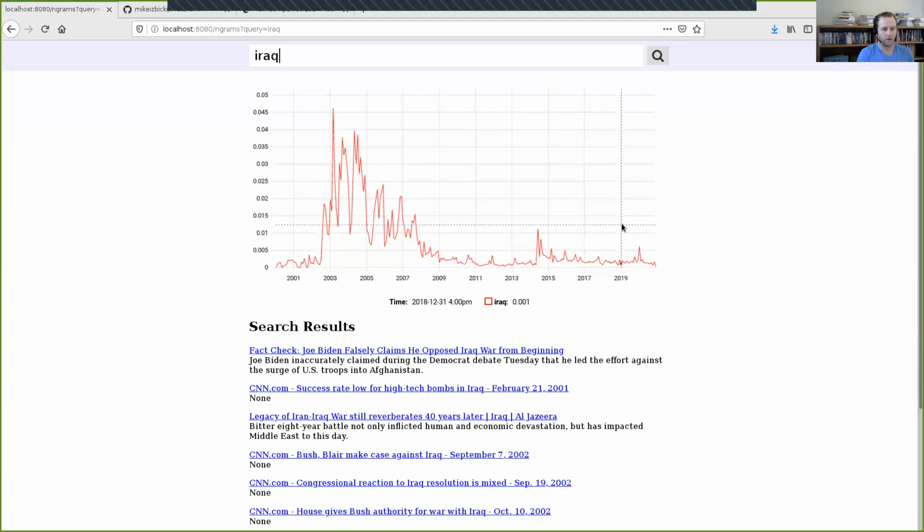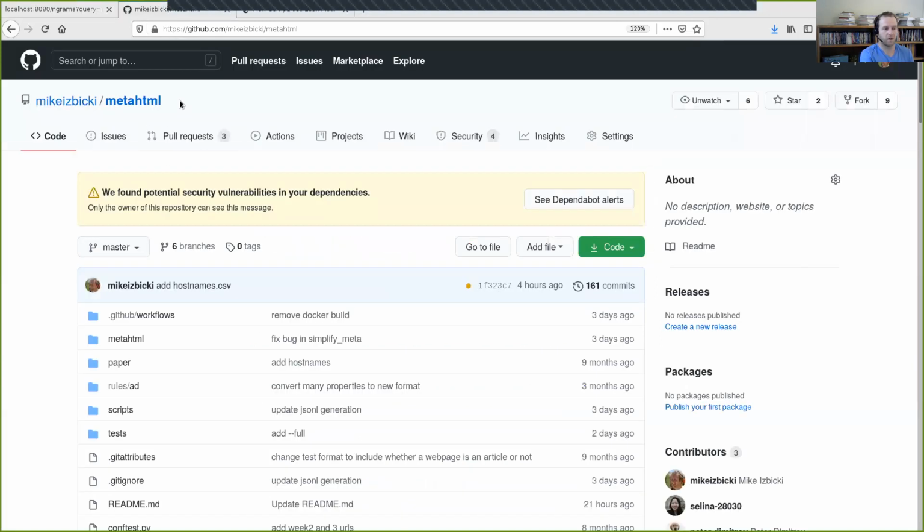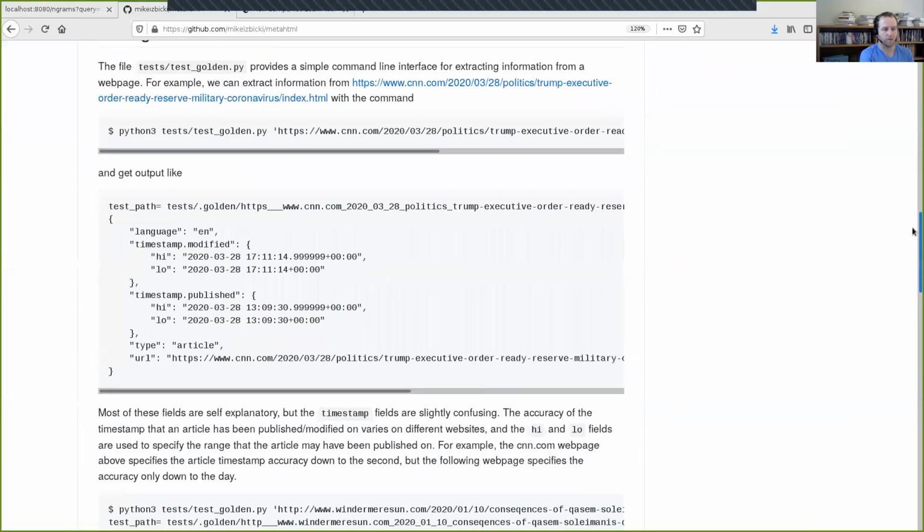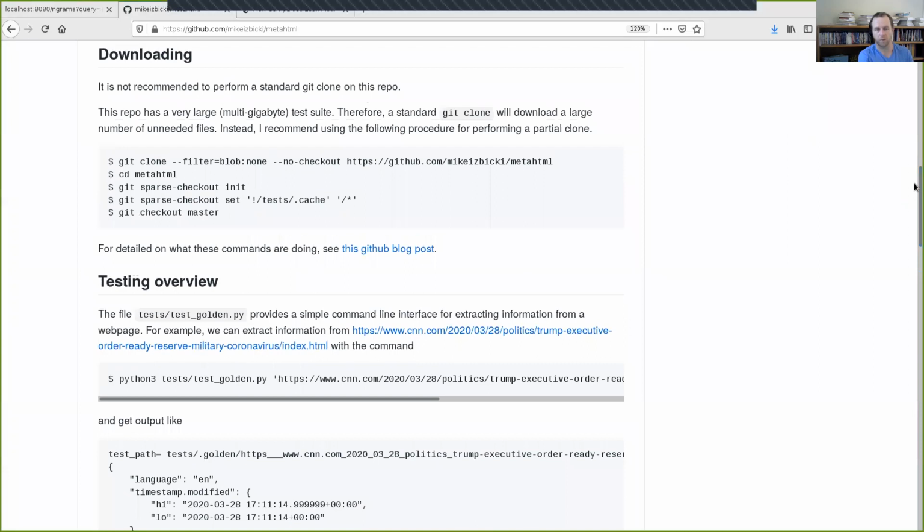So the first key research problem that I have, again, is extracting this information out of web pages. And I've built a tool in order to do this. This tool is called Meta HTML, and it's available as a GitHub repository that you can download and work with.